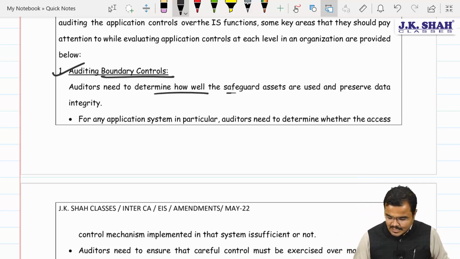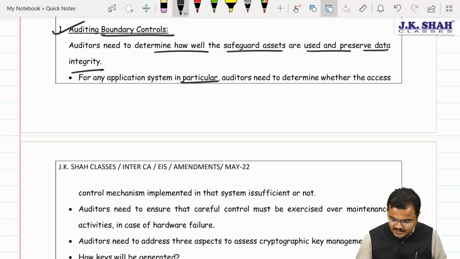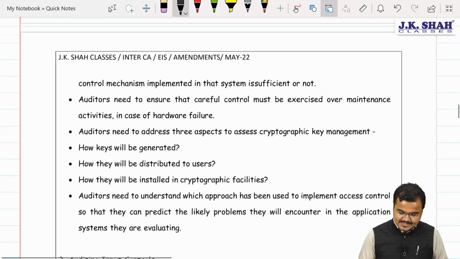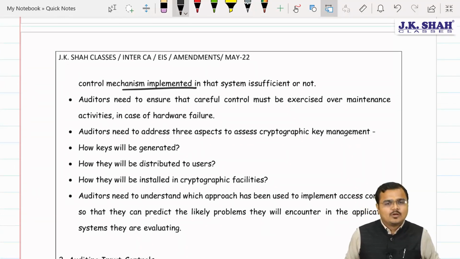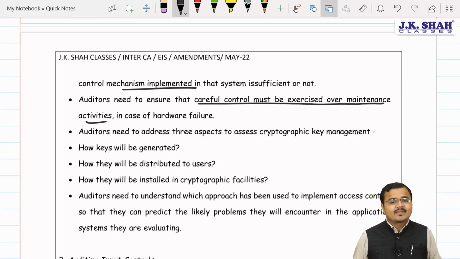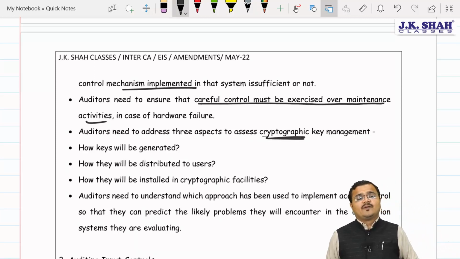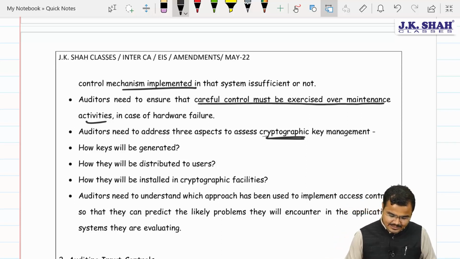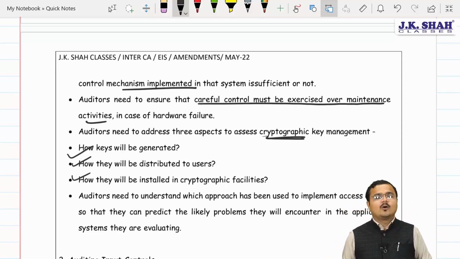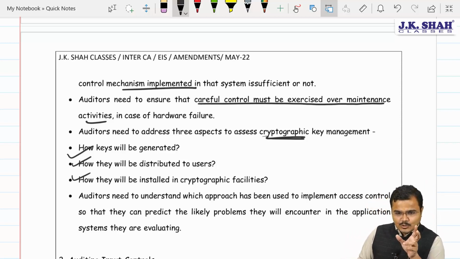See this. The auditor needs to determine how well the safeguards of assets are used to preserve data integrity. For any application system in particular, the auditor needs to determine whether the access control mechanism is properly implemented or not, or whether any Tom, Dick, Harry can access it, whether proper password management is there or not. Careful control must be exercised over the maintenance of the activities, and the auditor needs to address a very important one, cryptographic key management. How the keys will be generated, how they will be distributed to users, how they will install the cryptographic facility, and how everyone is going to encrypt their database while sharing, chartered.